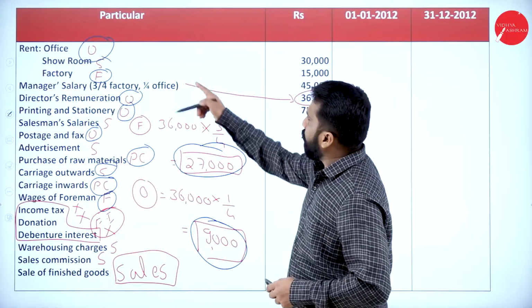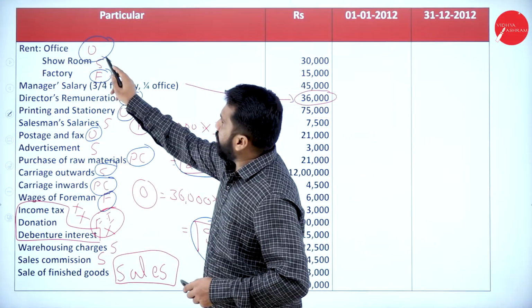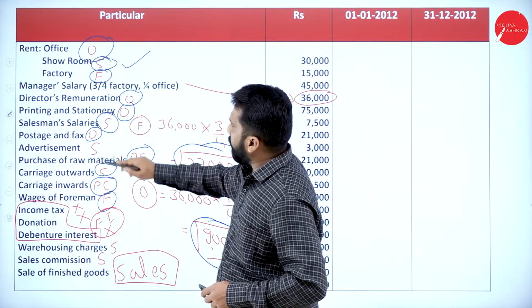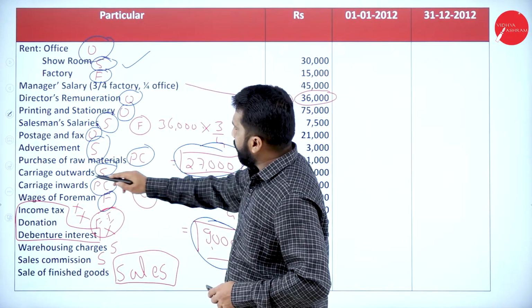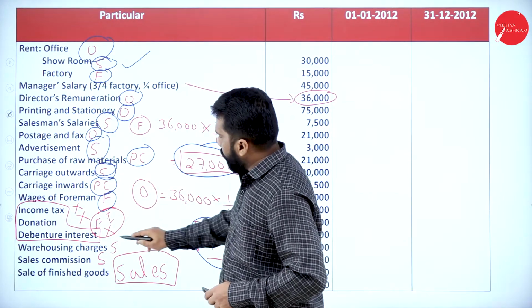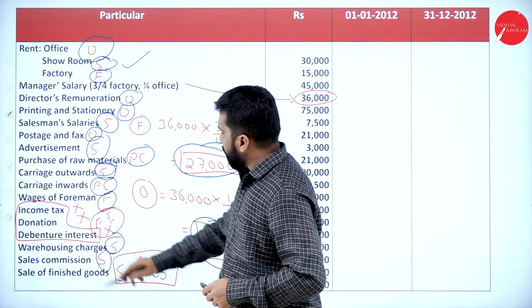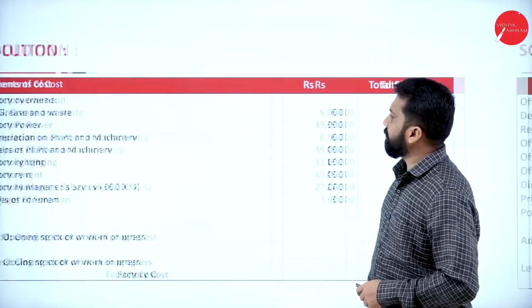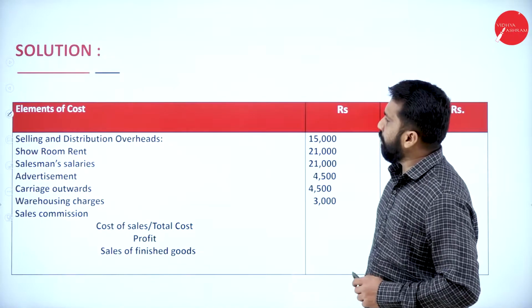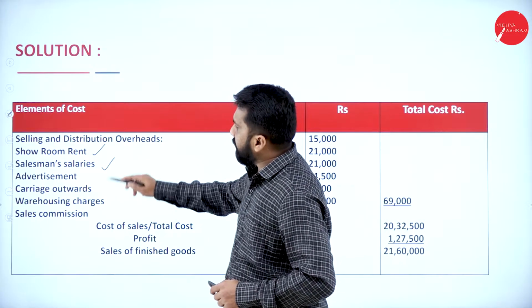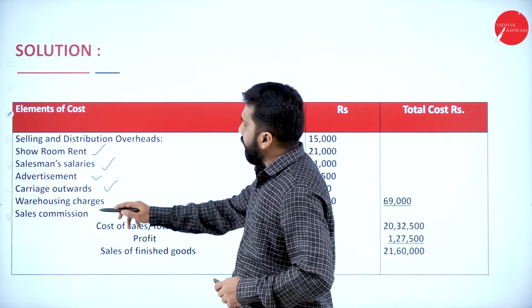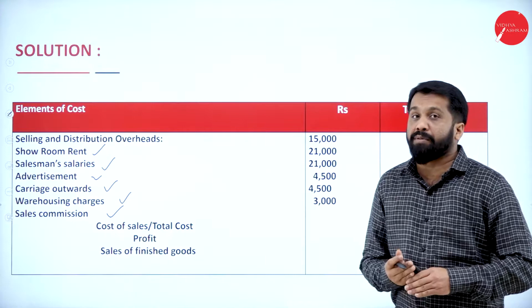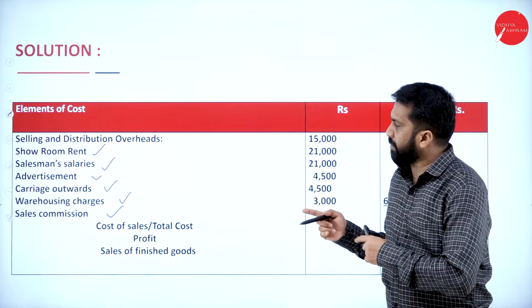No. Do we have anything? Yes. Rent of showroom, salesman's salary, advertisement, carriage outward, warehouse, sales commission. These are selling and distribution items. Whatever we have noticed, the same thing we have written here.